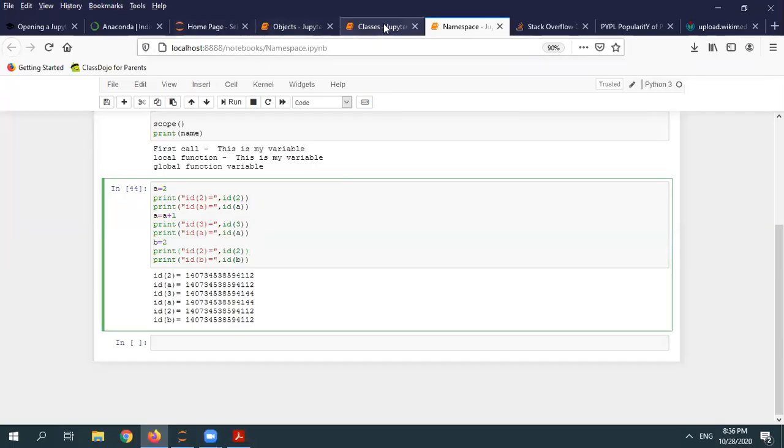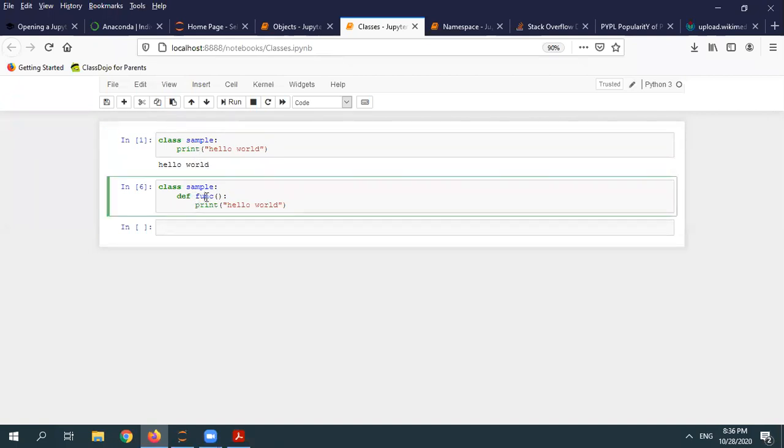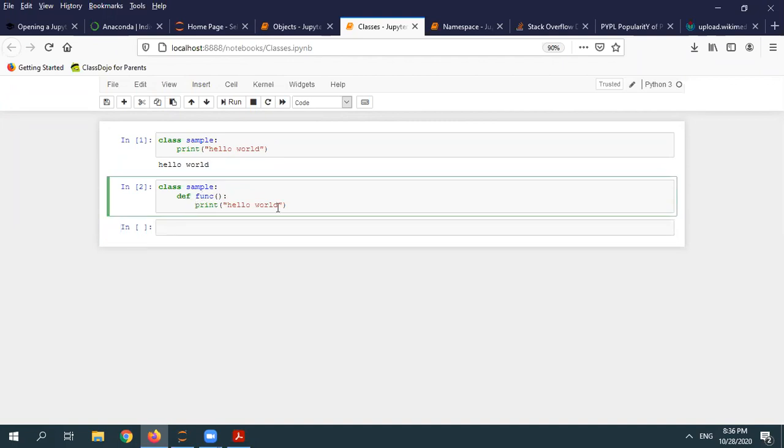So coming to this one, it's very simple. Here I'm creating a sample, and I'm printing hello world. So it's printing my hello world. Now what I did, I moved this print inside this func. So now nothing is printed, because this print statement has become a part of your function. So how to access this one? We need an object.